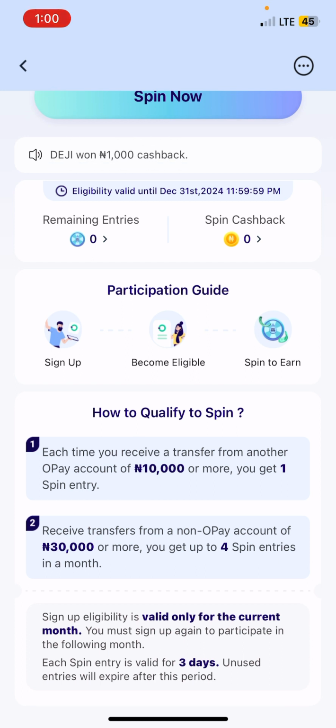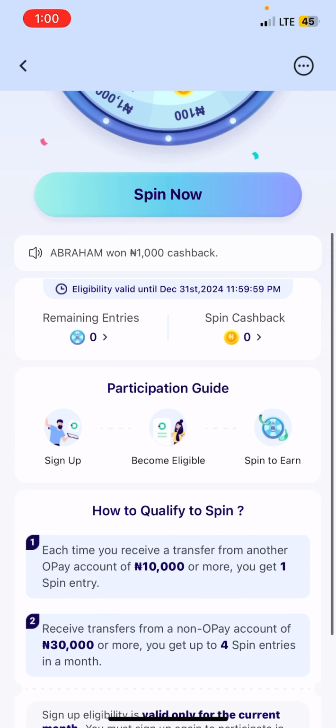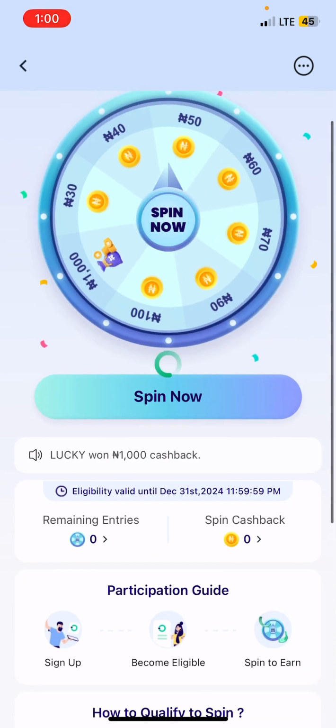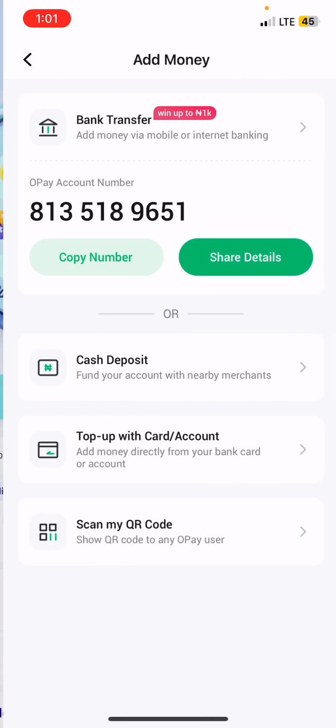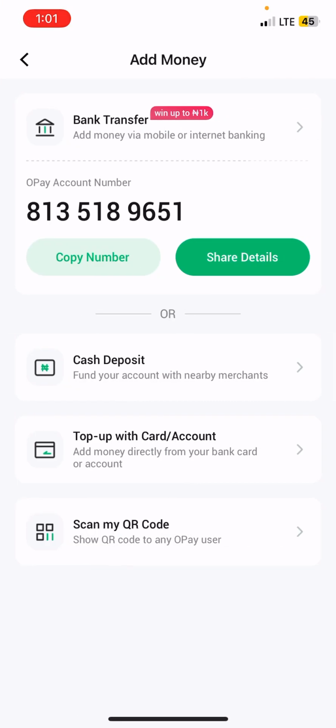So how are we qualified to win in this draw? They say each time you receive a transfer from another Opay account of 1,000 naira or more, you get one spin entry. Then if you receive a transfer from a non-Opay account of up to 30,000 naira or more, you have the opportunity to get 4 spin entries in a month. So this is how it works. You click on spin now.